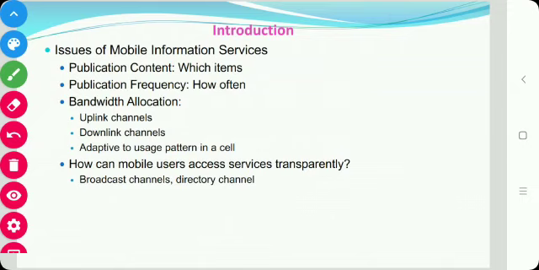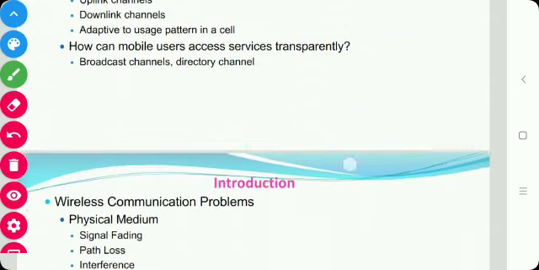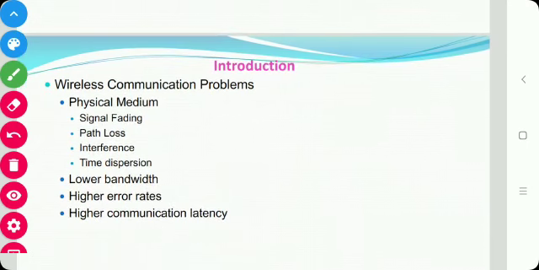Okay, so mobility presents some novel challenges in designing the service, such as email and information broadcasting in a wireless mobile environment.